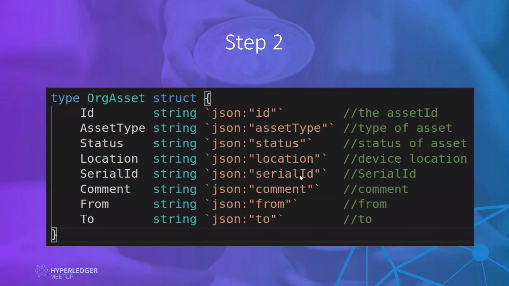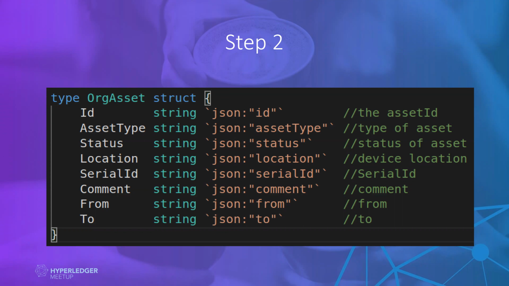Okay, in the second step, I always define what data I want to save for my smart contract, my chaincode, what data I want to save in the Hyperledger network, in the ledger.